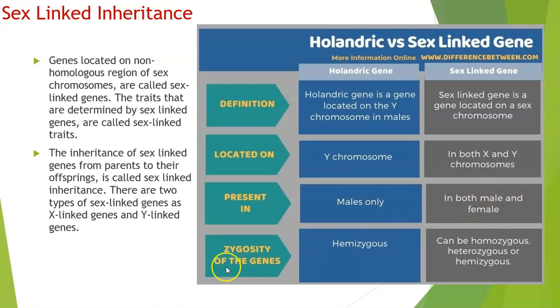Now the zygosity of these genes: it's hemizygous for Y-linked genes, because Y is present only in males, and a single gene is responsible for the inheritance of this trait. Your X-linked genes can be homozygous, heterozygous, or hemizygous. So basically, we are talking about XX or XY.